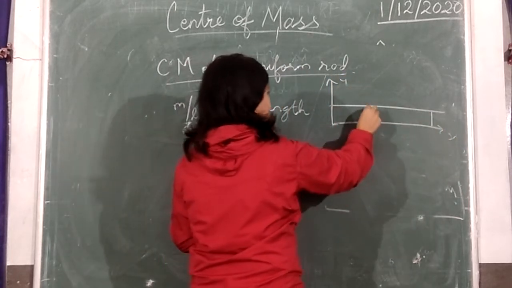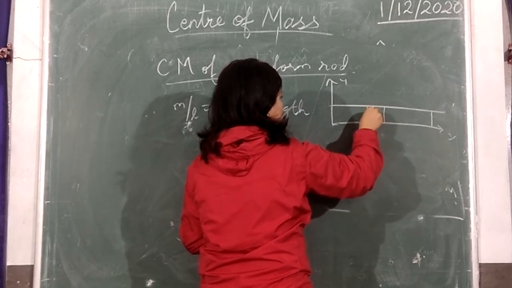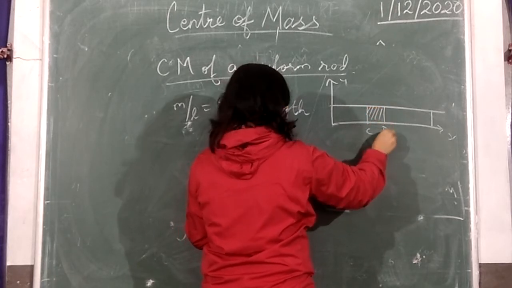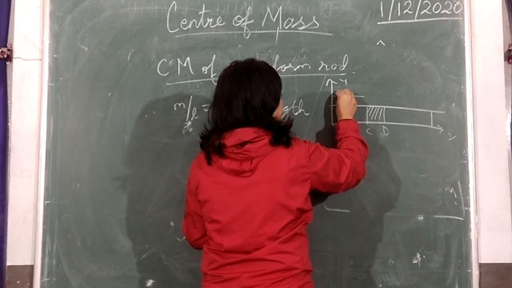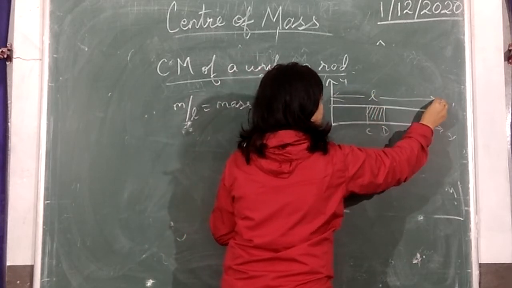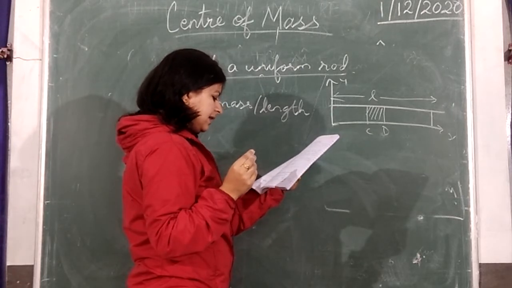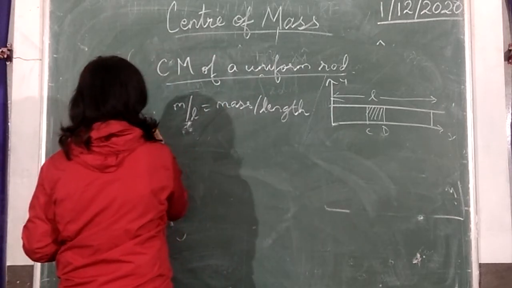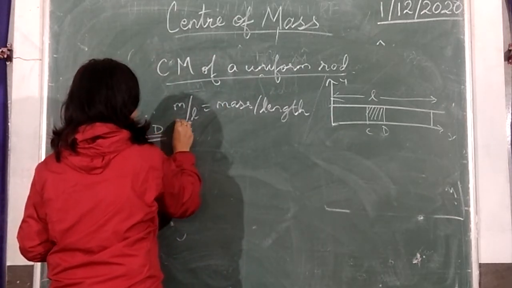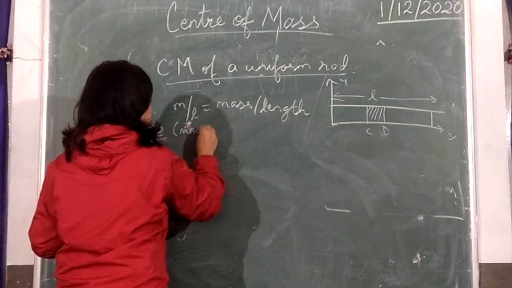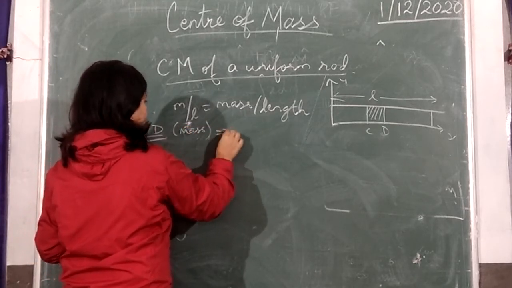Now, what we do is take a small segment CD. Let the entire length of the rod be L. Now, the mass of the elemental length CD is dm, like the small infinitesimal element.